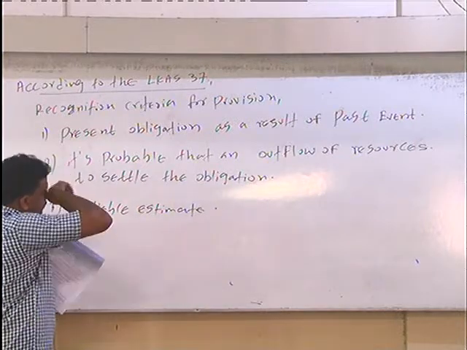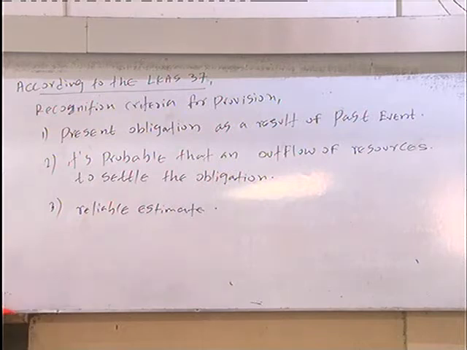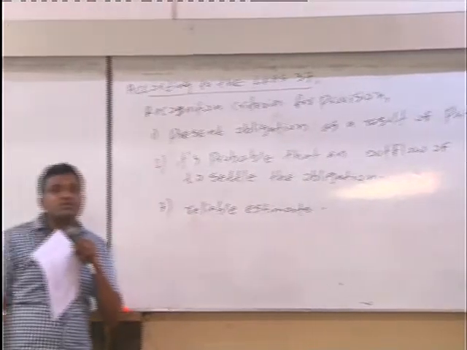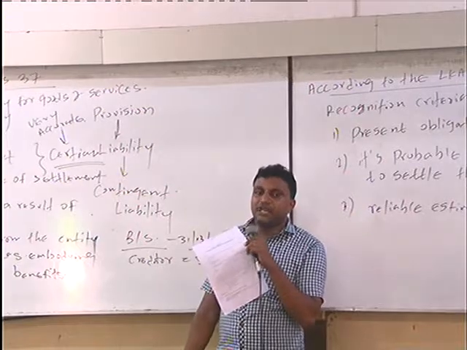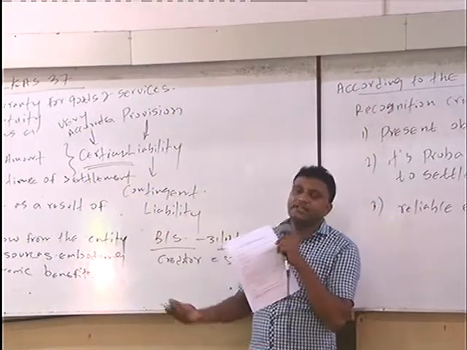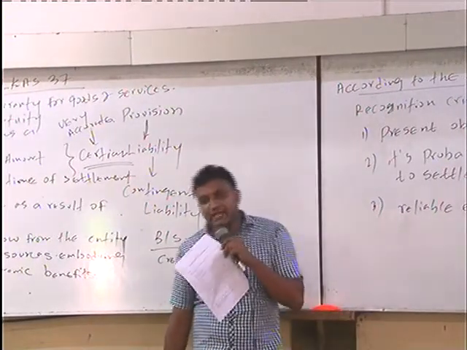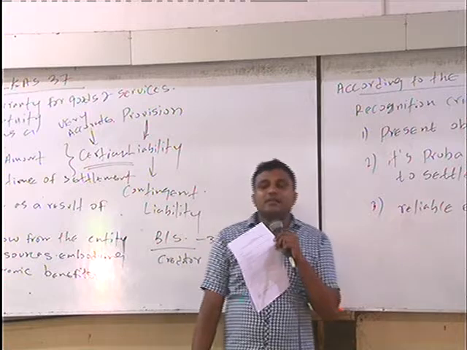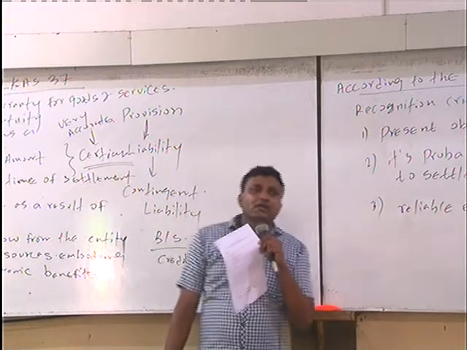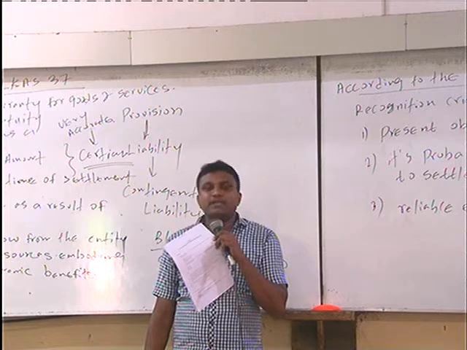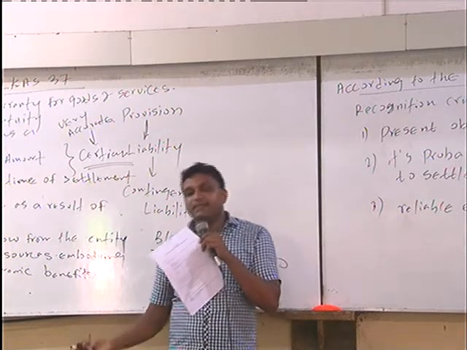Yes, so therefore provision we need to record, no doubt. Provision we should record because liability we should identify in our balance sheet. We should pass the journal entry in case of liability, you know that, right? For example, at the time of the credit purchase, the purchase account becomes debit and creditor becomes credit.